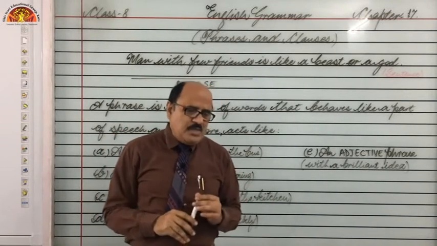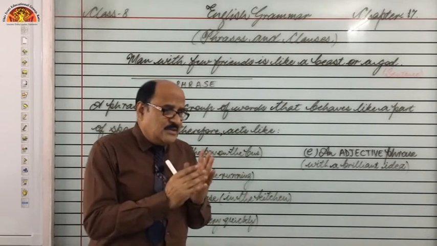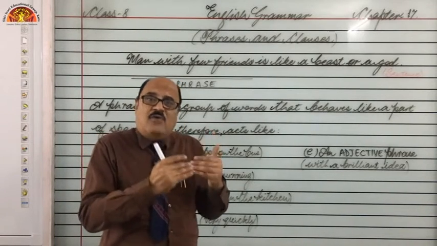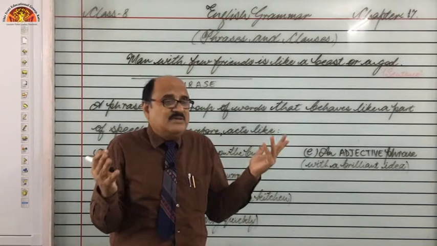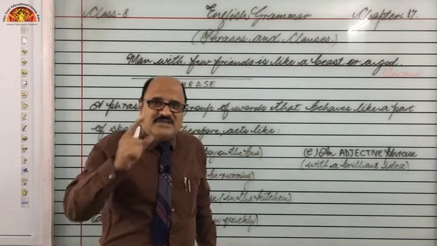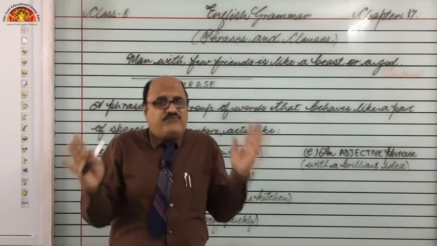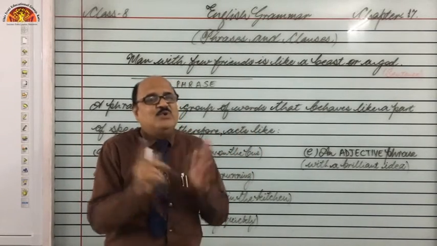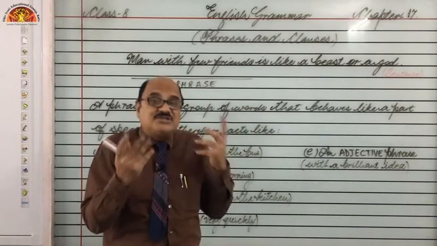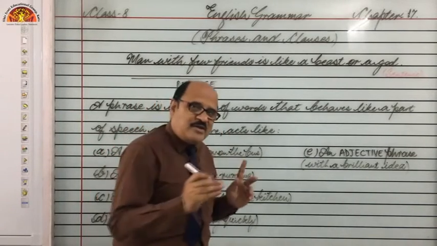So, to make it easier, we can say that a phrase is a part of a sentence, and there can be so many phrases in a sentence, right? A sentence has so many phrases, but a phrase has no sentence, because a phrase is just a part of a sentence. Okay, students, I hope you have got it, right?